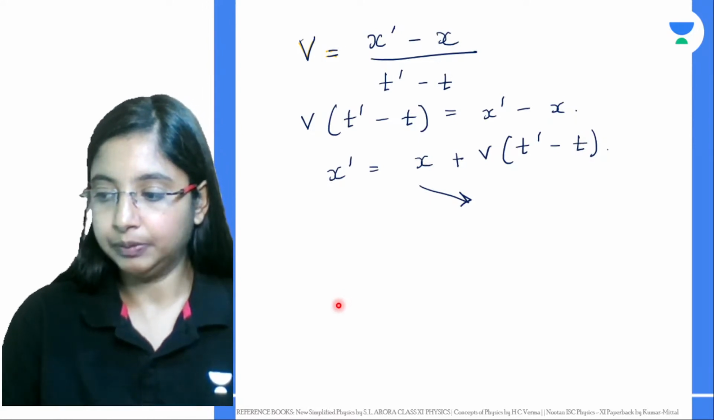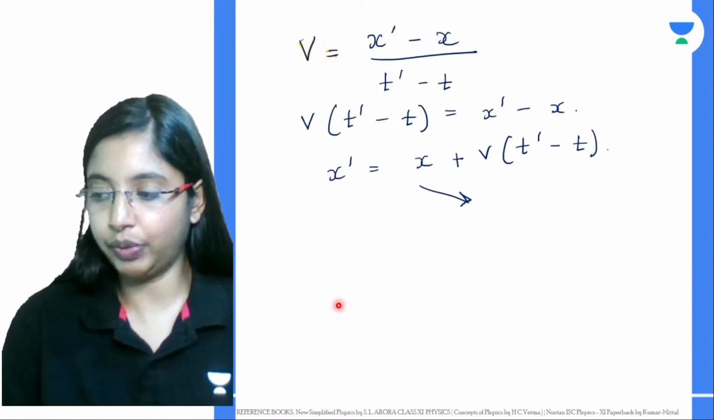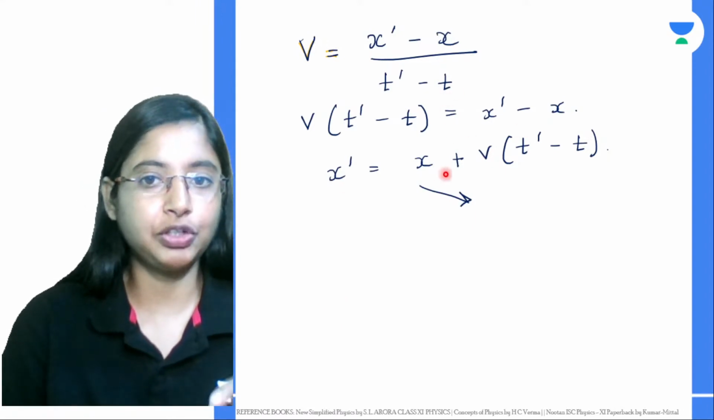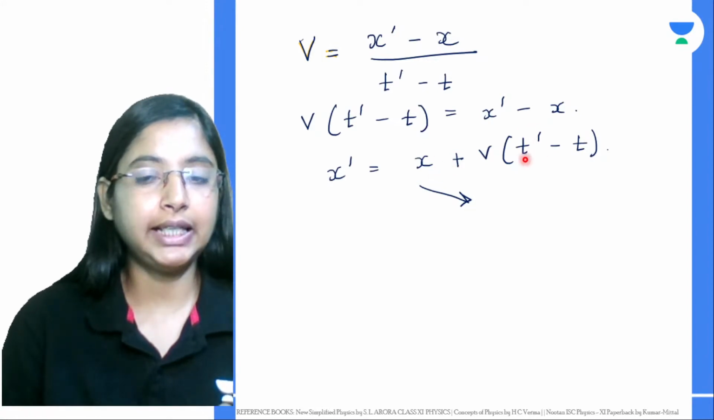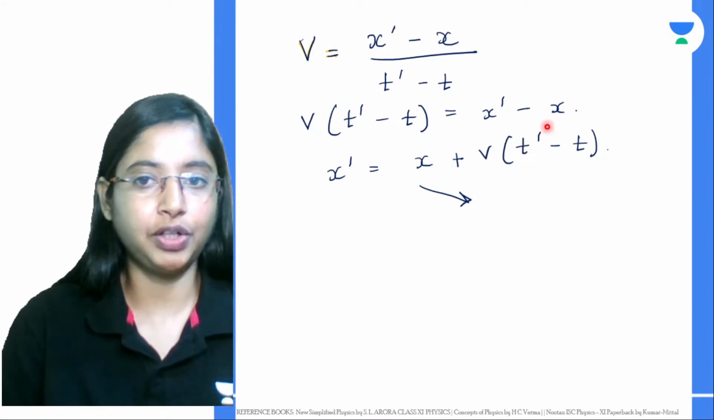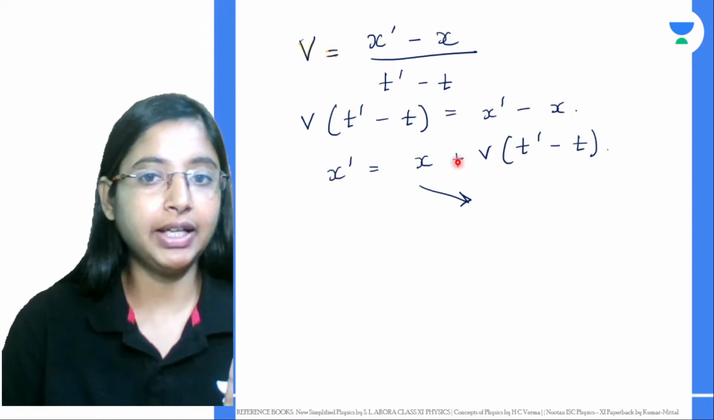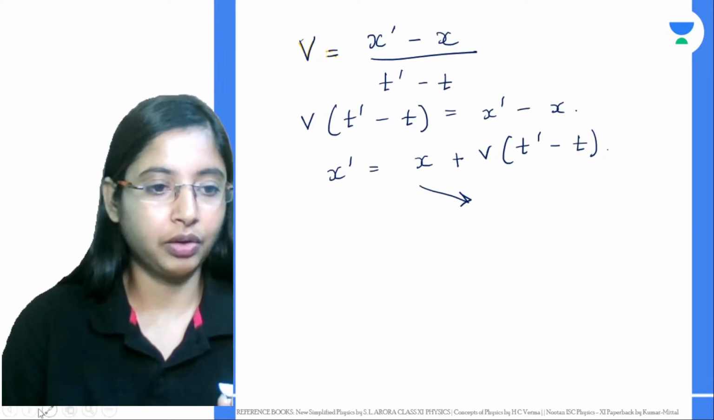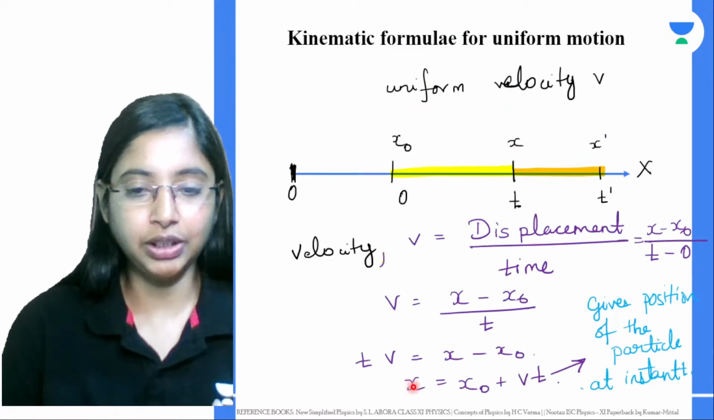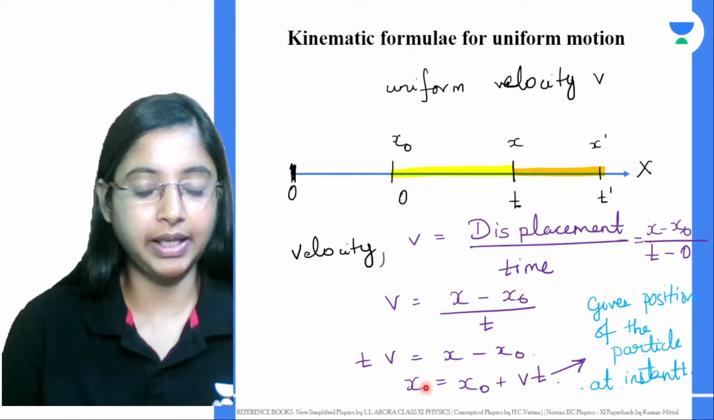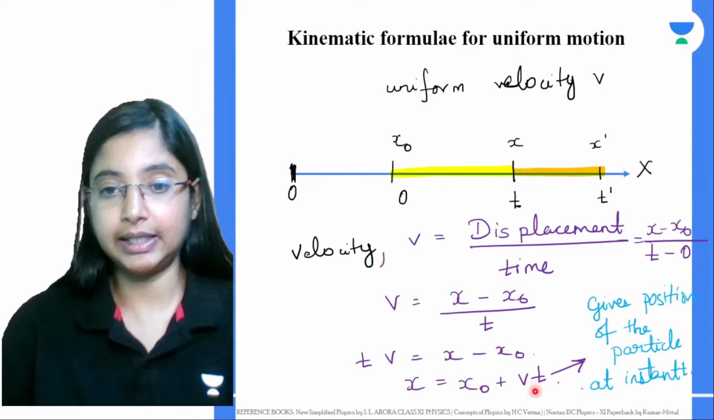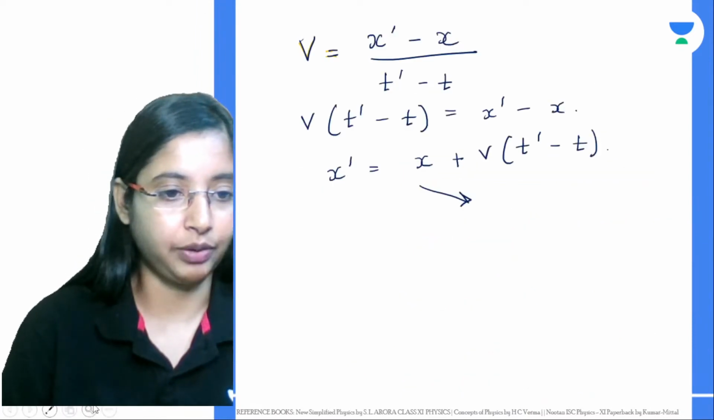Now from equation 1, if you look at this, this is the position of an object at a time t dash. What is the position of the object at time t dash? But it is giving it with respect to the initial position, where it was at the first time. Now if you look at the first equation, x dash minus x is equal to v into t dash minus t. Okay, let's take this equation.